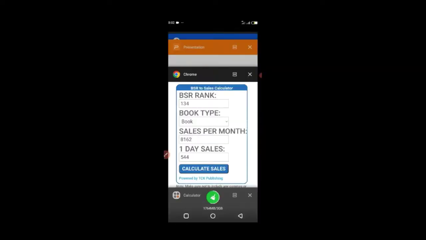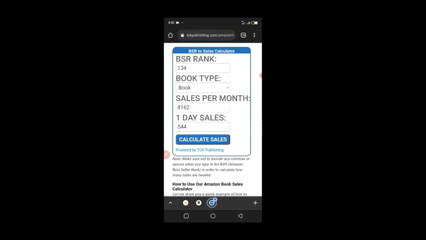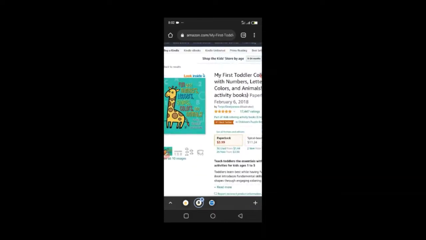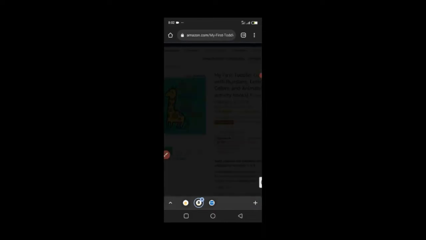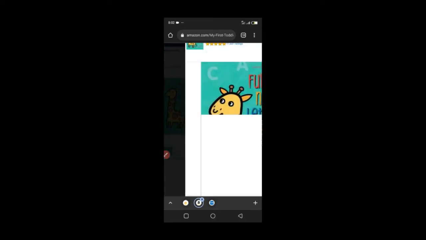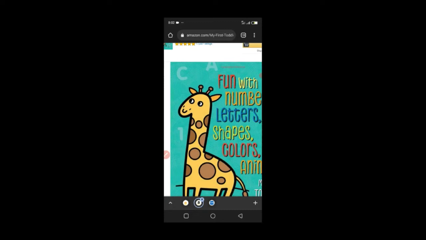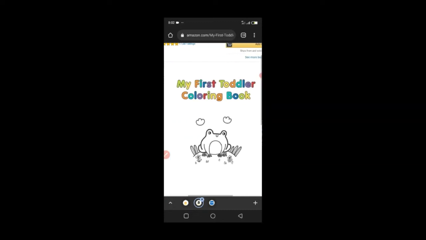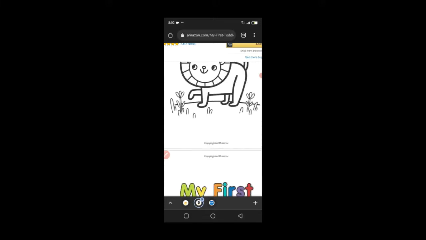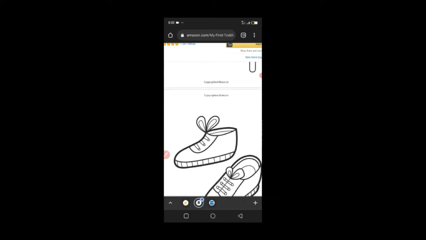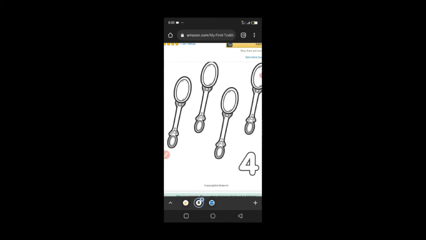Let me show you inside of this book, because Amazon will allow you to actually look inside this book to see what it contains. So let's click on look inside. When we click on look inside, Amazon will show us what this book contains. So let's see how this book is structured and what this person is making this money from. You can see it says My First Toddler Coloring Book. This is the only thing this book contains: numbers, cars, shoes, birds, spoons.